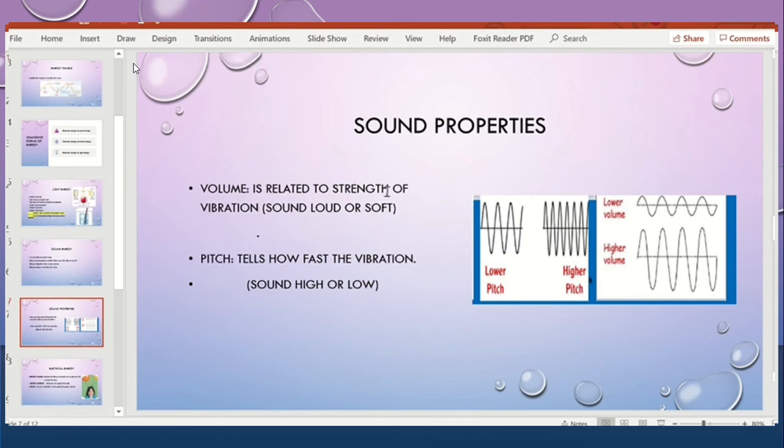But volume is about the strength of the vibration. Strength of the vibration means how stronger or weaker the vibration is. If the vibrations are stronger, the volume will be high. If the vibrations are weaker, the volume will be low. So the volume of the sound depends upon the strength of the vibration, and pitch depends upon how fast or slow the vibration of something is.